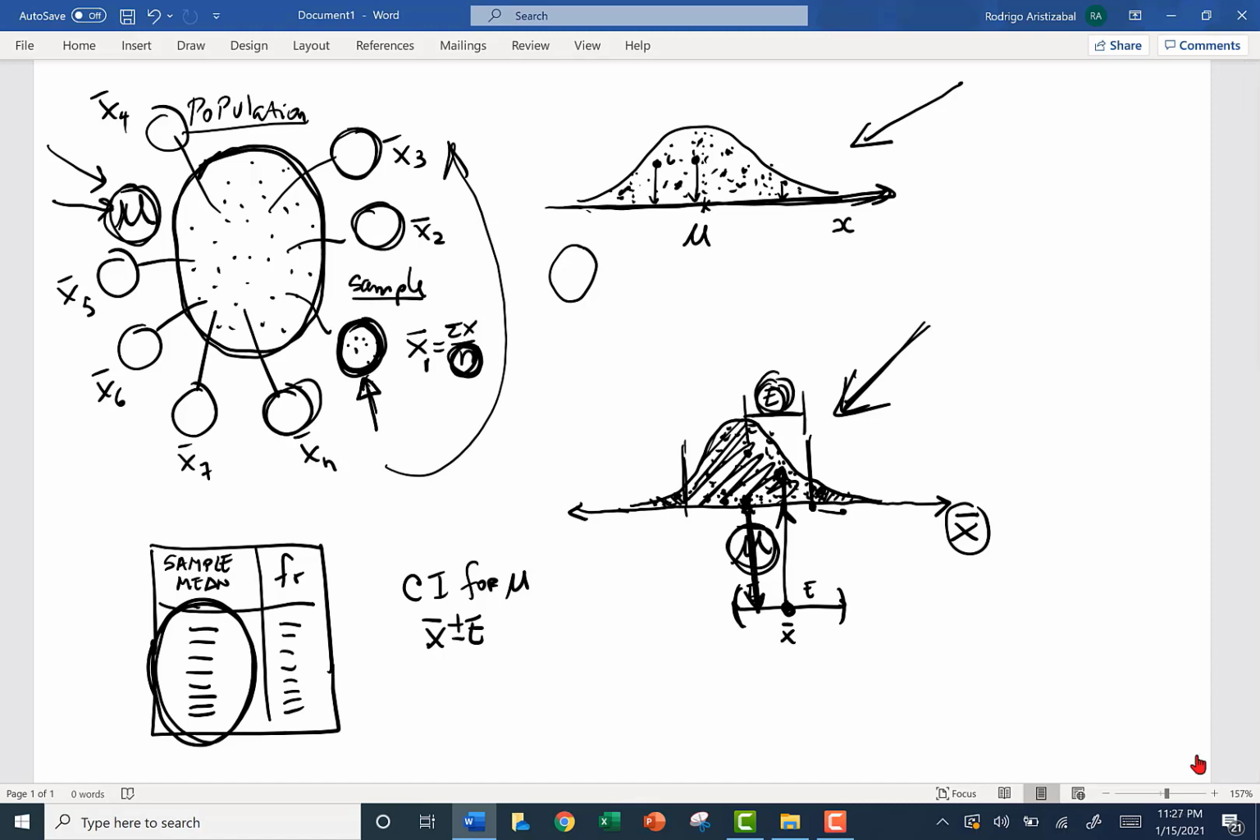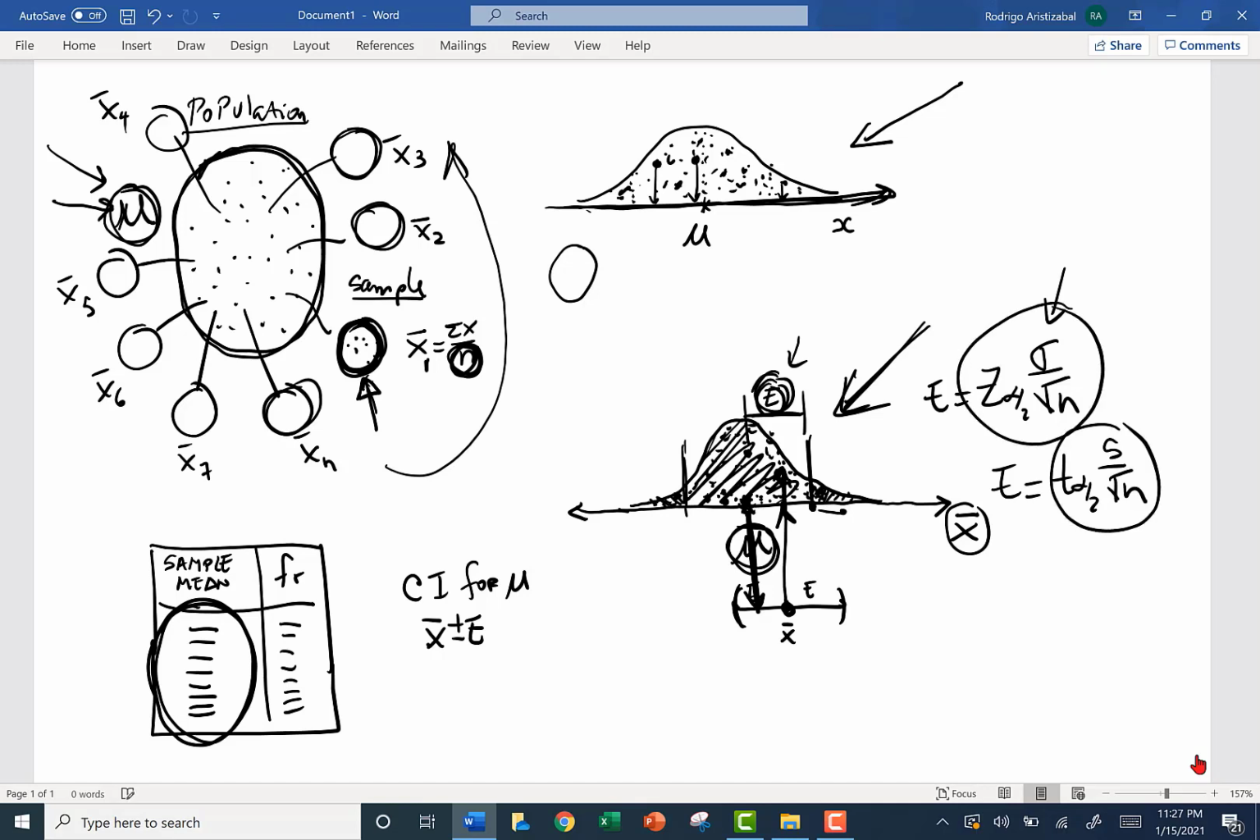The formula for the maximum error is given by Z alpha half times the standard deviation of the population divided by the square root of n. But if we don't know the standard deviation of the population, we have to use this other formula: T alpha half, a T score from the T distribution, times the standard deviation of my sample divided by the square root of n. We can measure this error.